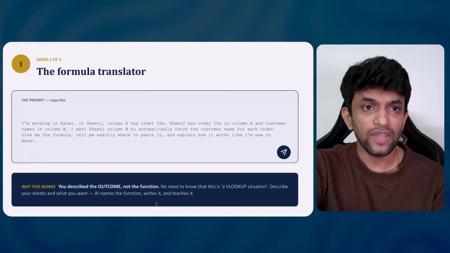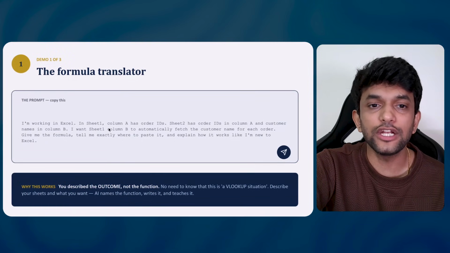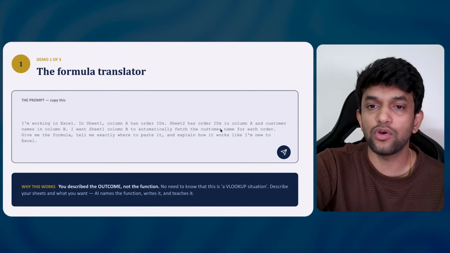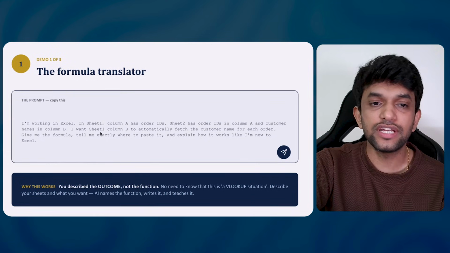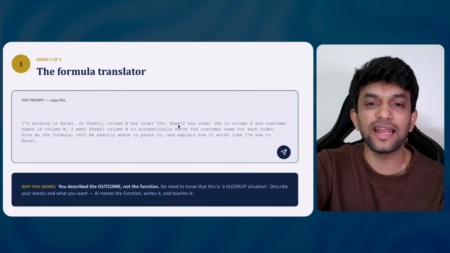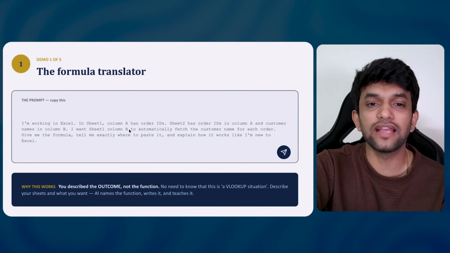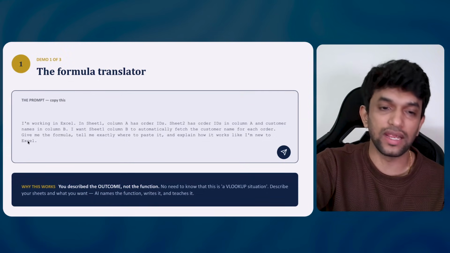Perfect. Now, here's the demo, guys. Here's the prompt. I'm working in Excel. In Sheet 1, column A has order IDs. Sheet 2 has order IDs in column A and customer names in column B. I want Sheet 1, column B to automatically fetch the customer name for each order. Give me the formula, tell me exactly where to paste it, and explain how it works like I am new to Excel.